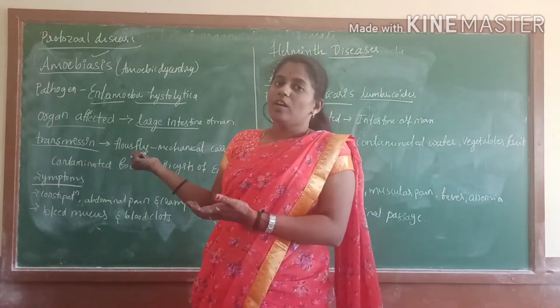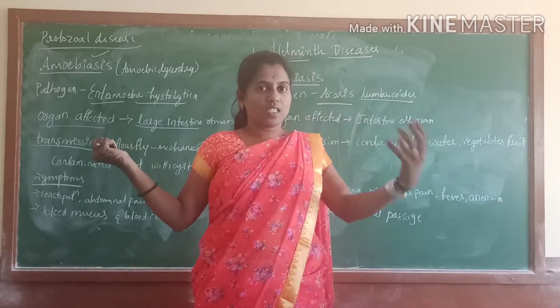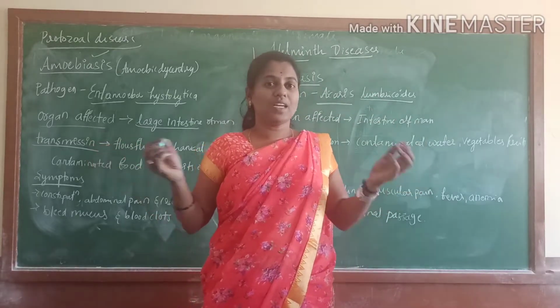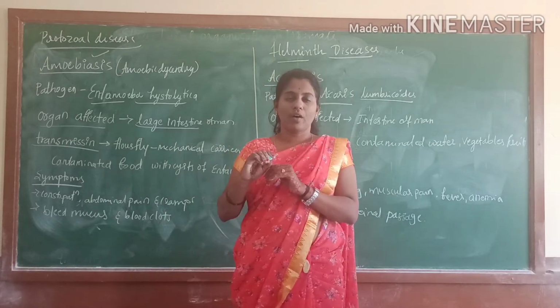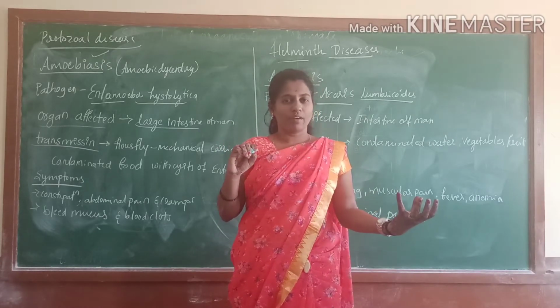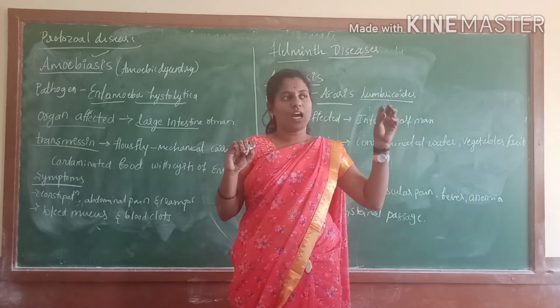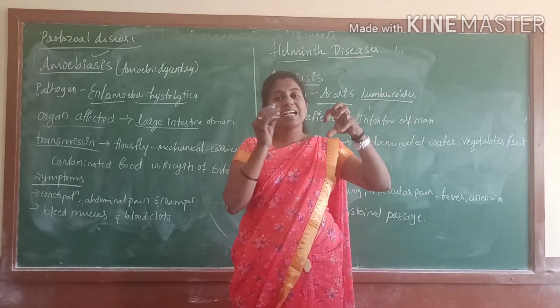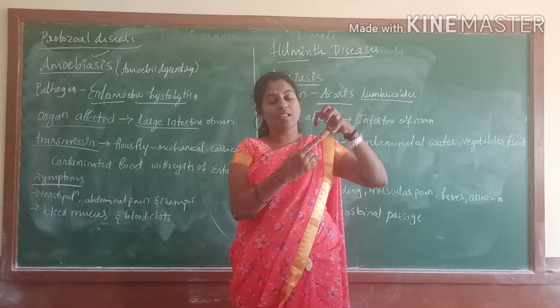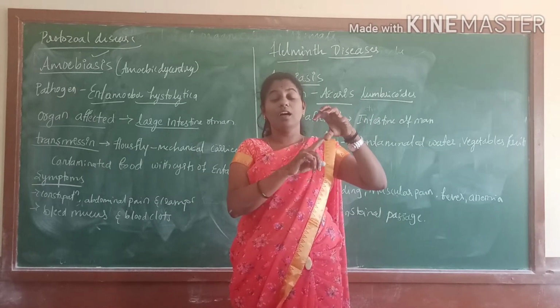If Entamoeba forms cysts, cysts are nothing but the covering of the eggs of Entamoeba. It will be produced in one place. After that the house fly sits on it, and it gets contaminated on its legs, or it carries the eggs.